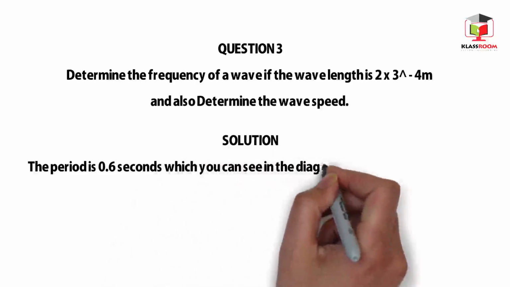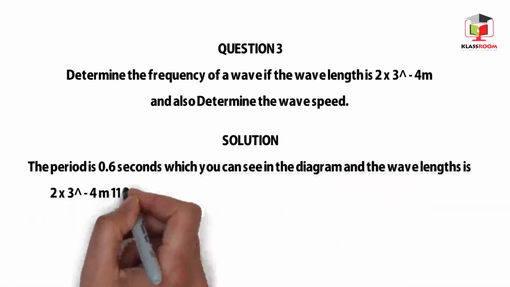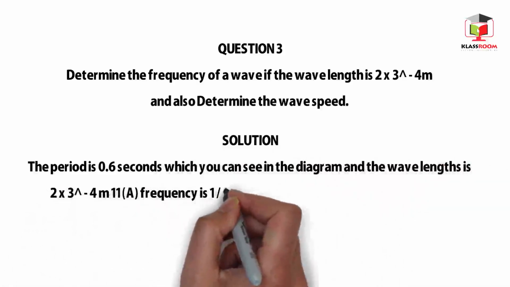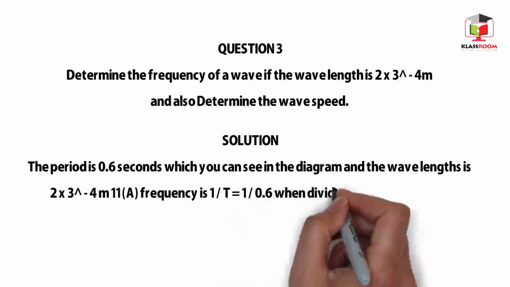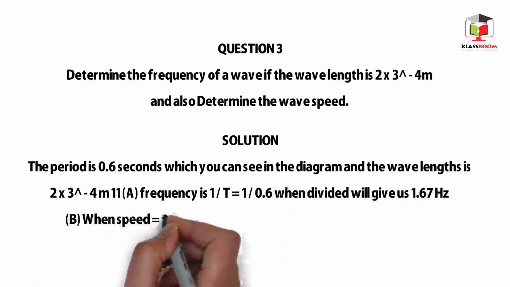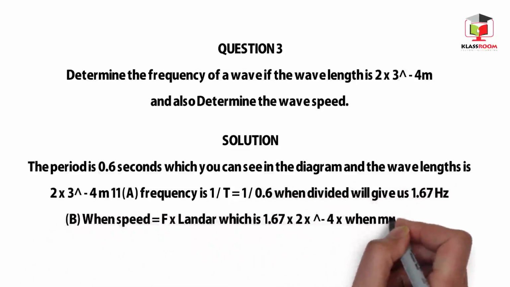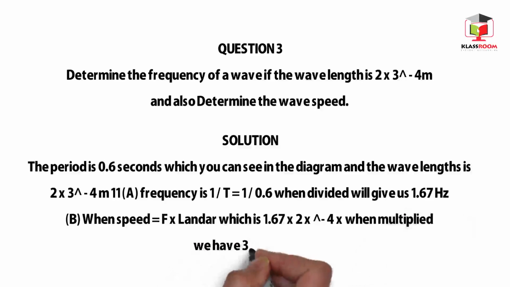A. Frequency is 1 over T equals 1 over 0.6. When divided, will give us 1.67 hertz. B. Wave speed equals f times lambda, which is 1.67 times 2 times 10 to the power minus 4. When multiplied, we have 3.3 times 10 to the power minus 4 meters per second.